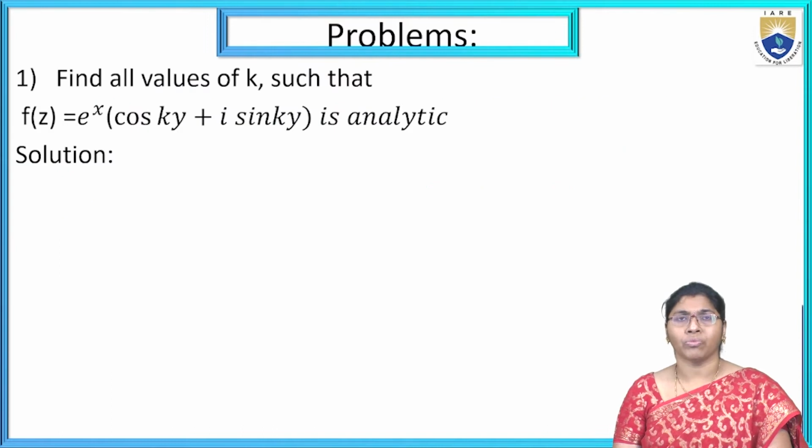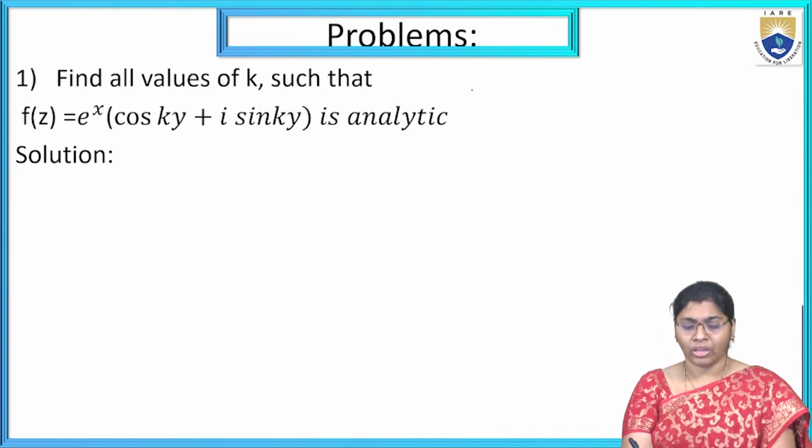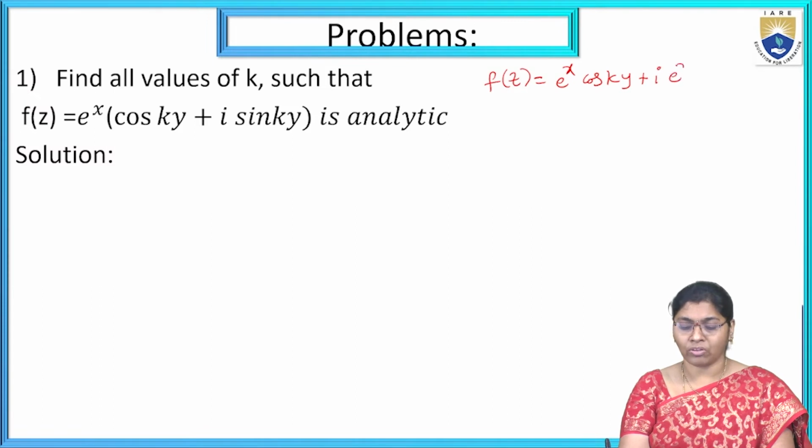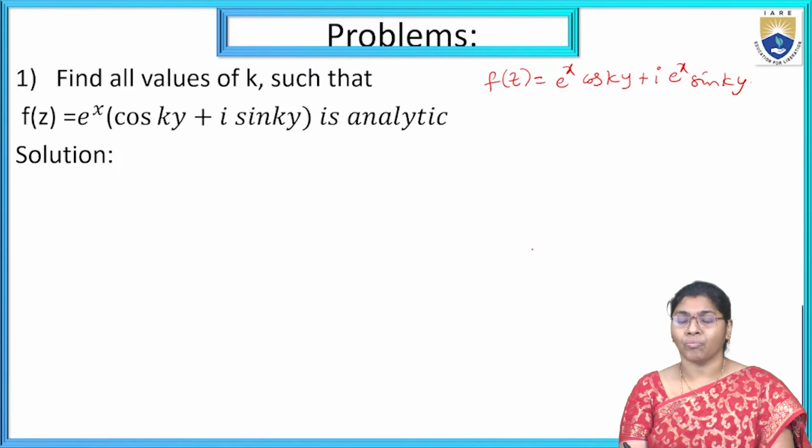Now the first problem. Find all the values of k such that f of z equal to e power x into cos ky plus i into sin ky is analytic. Is it analytic or not? f of z equal to e power x cos ky plus i into e power x into sin ky is the given function. Now this is equation number 1.